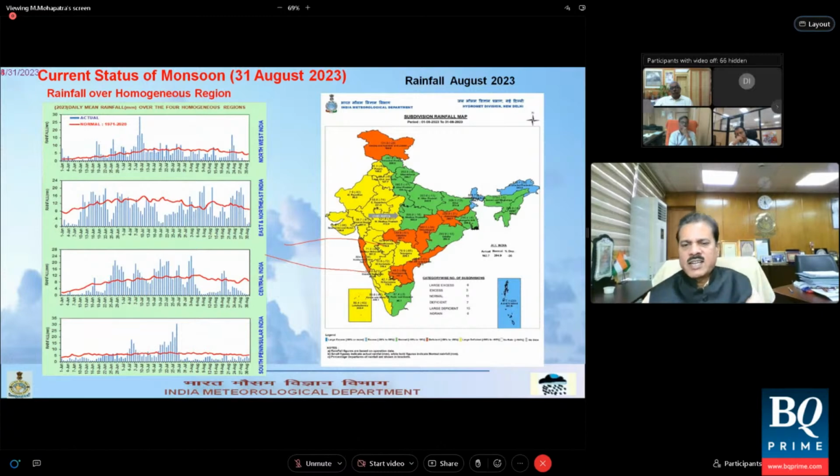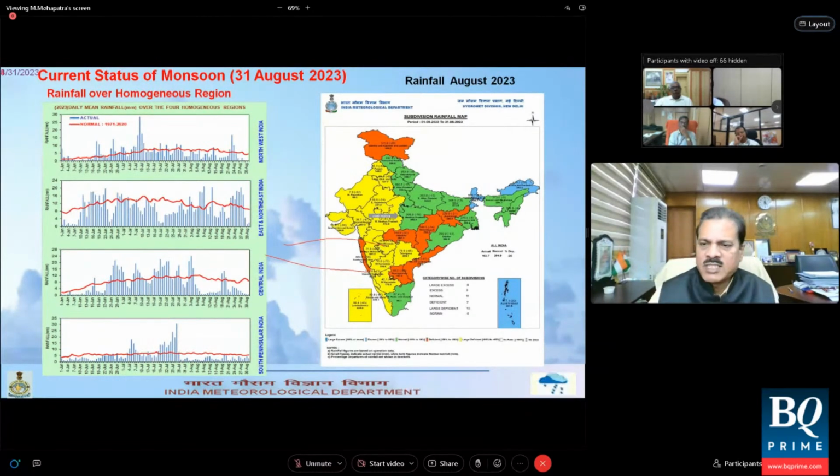On the right hand side is the diagram showing the distribution of rainfall in the month of August, subdivision wise. But you see that rainfall distribution has been almost bipolar in nature. The subdivisions to the east of 80° have got normal to excess rainfall activity mainly, and to the west of 80° you have got deficient rainfall activity.